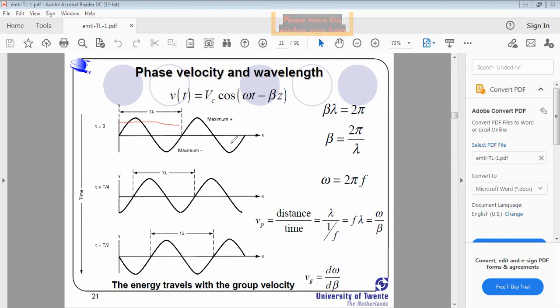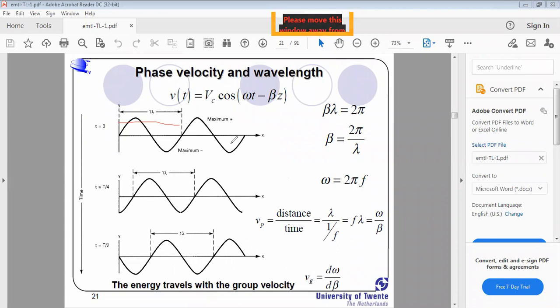From this slide, if you want to define phase velocity, velocity is nothing but distance by time. What is meant by distance? Distance is nothing but lambda. Time is nothing but the inverse of frequency. That's why lambda divided by 1 by f, and from that we get f into lambda. Just simplify that to f into lambda.